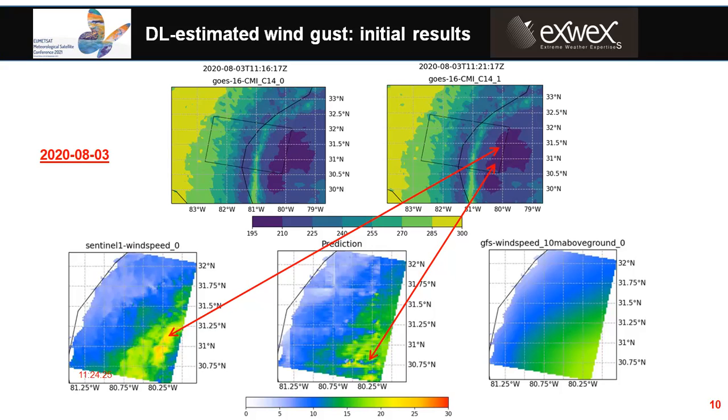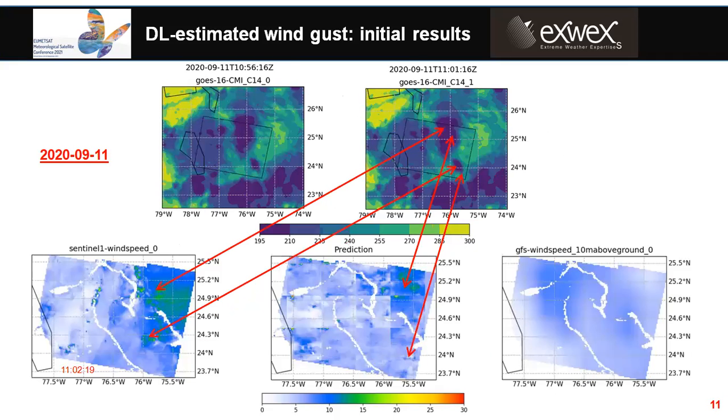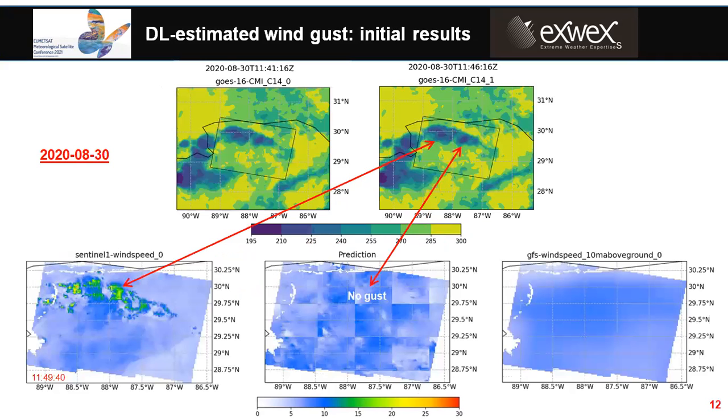And on the right, we can find the wind gusts from the GFS data. The same learning model is applied in this case. The convective wind pattern detected on Sentinel-1 has the same location as the convective cloud detected by EUMETSAT. The learning model can also predict convective winds at the same location. However, it lacks some wind hotspots and the wind pattern is smaller than that on the Sentinel-1 image.